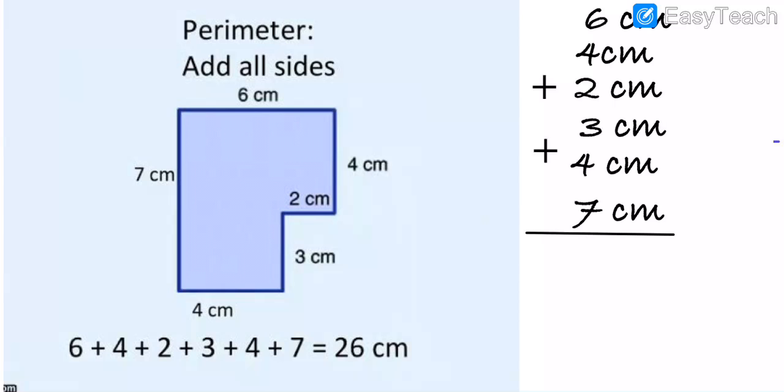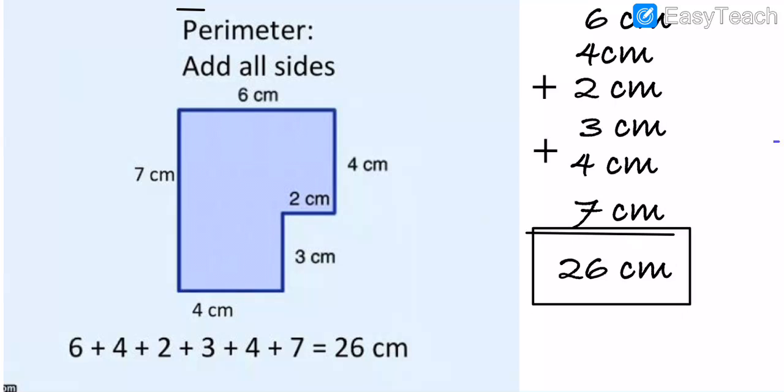How many? 26. So the answer is 26 centimeter. It's our answer, my dear. Got my points?